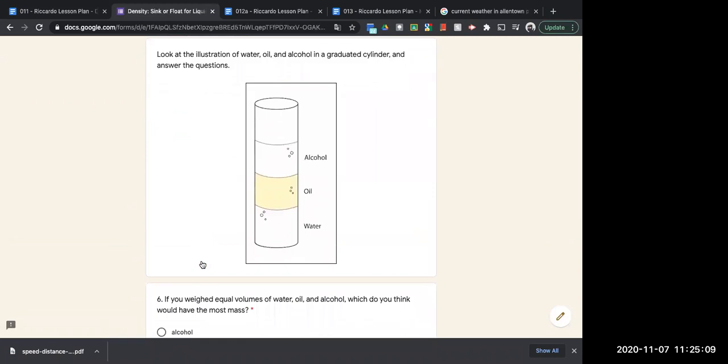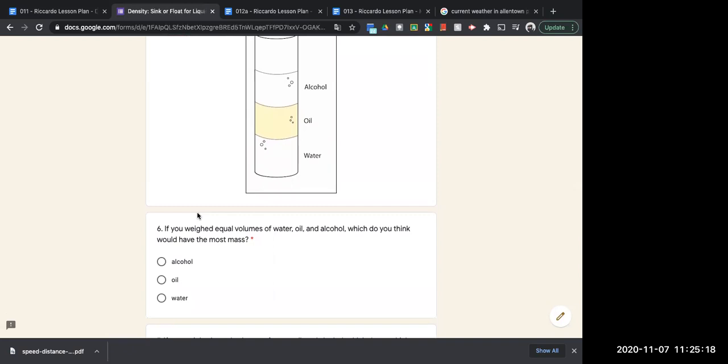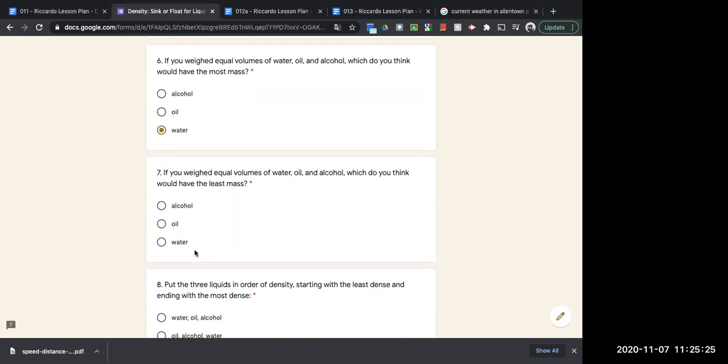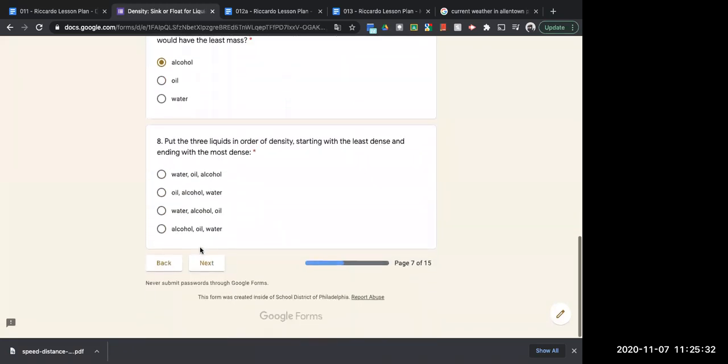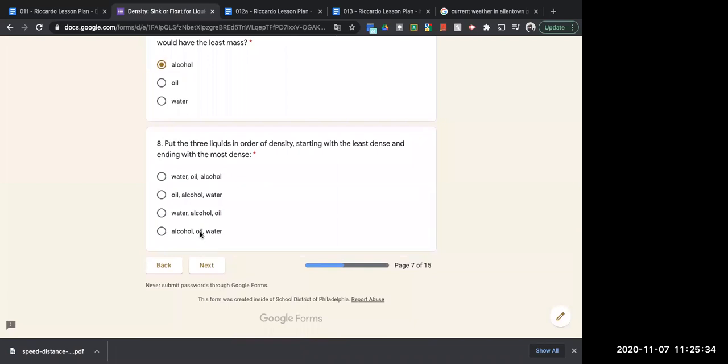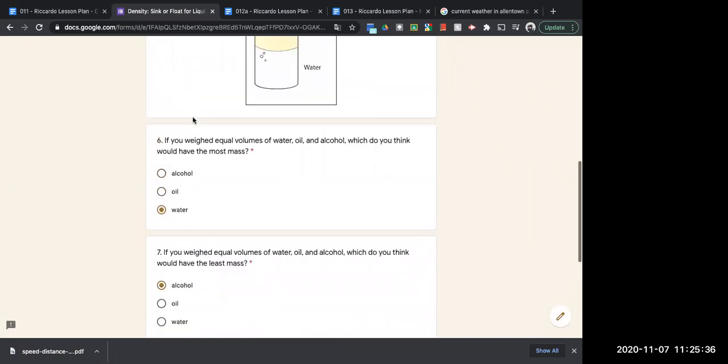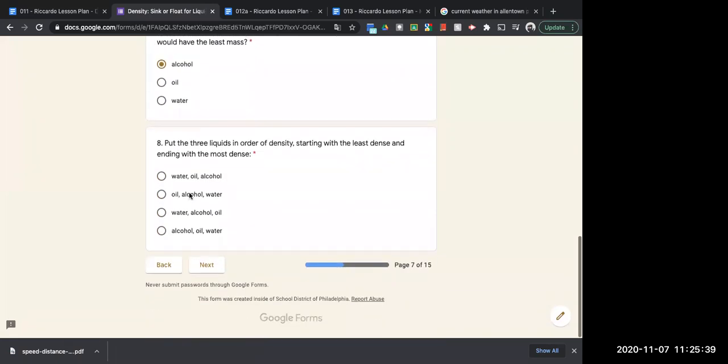All right, look at the illustrations of water, oil, and alcohol. So water is most dense, oil, and then alcohol. If you weighed equal volumes of oil, water, and alcohol, what do you think would be the most dense? That would be the water. Same thing again, least dense, that would be the alcohol. All right. Put the three of them in there. What would be the order of least to most dense? That would be alcohol, oil, water, AOW.